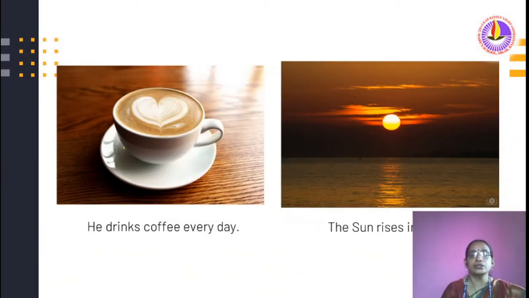Look here, some examples for you. He drinks coffee every day. It is a habitual action. The sun rises in the east. That is a natural fact, a scientific truth. It is also expressed by simple present tense.